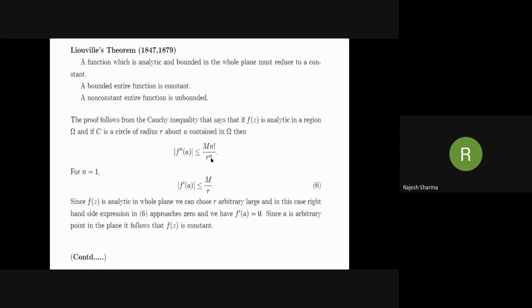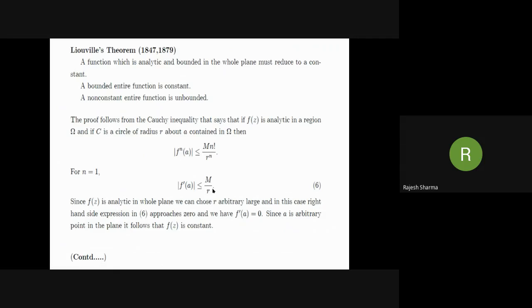The proof of the Cauchy inequality is based on complex integrals, and we will study it in some other video. Now we take it without proof and state this Cauchy inequality in this form. For n equal to 1, |f'(a)| is less than or equal to M by r.